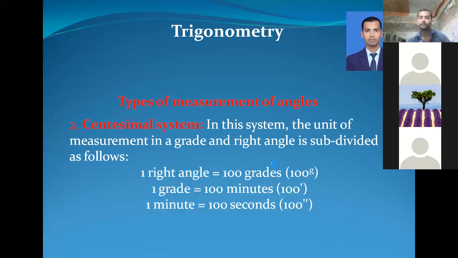That is, one right angle is equal to 100 grade. One right angle, it means 90 degree, is equal to 100 grade. One grade is equal to 100 minutes. And this is the symbol. You can see here, the apostrophe comma is the symbol of minute, and the double inverted comma is the symbol of second. So one right angle is equal to 100 grade, one grade is equal to 100 minute, and 1 minute is equal to 100 second.